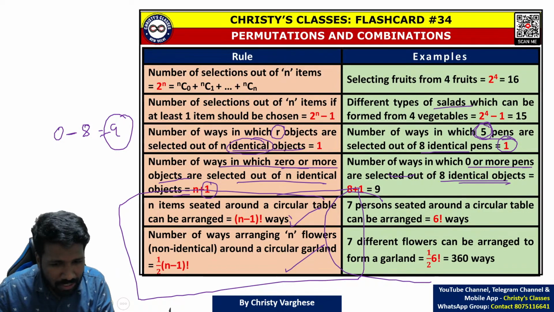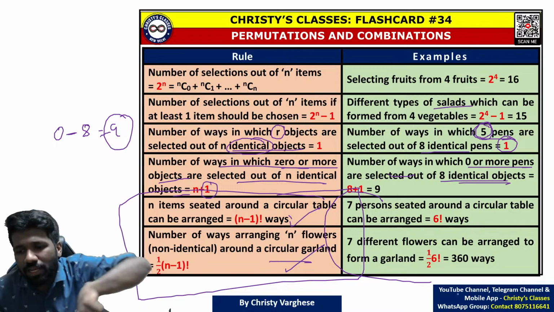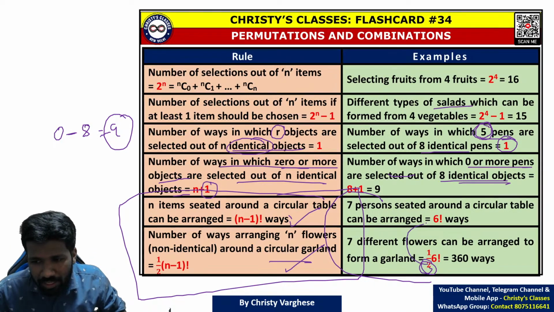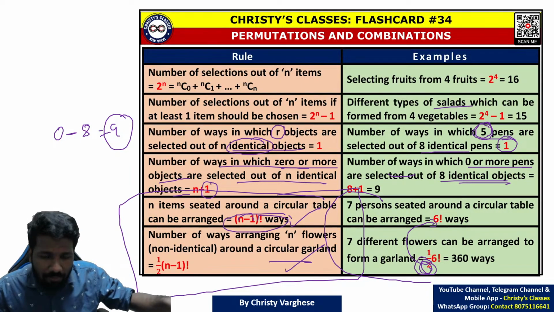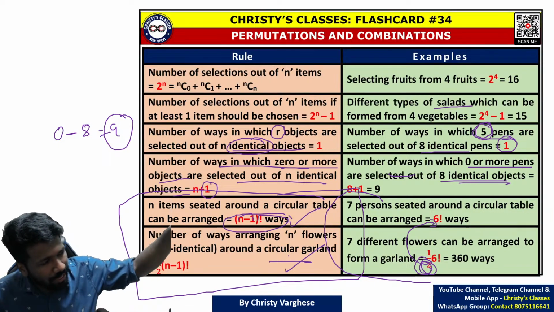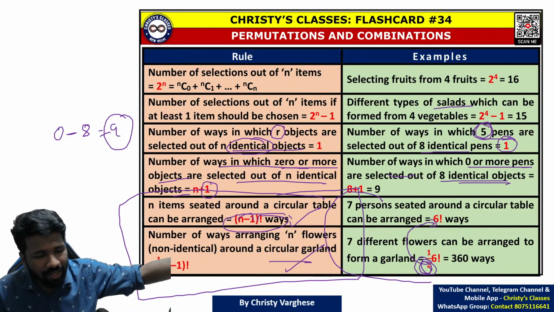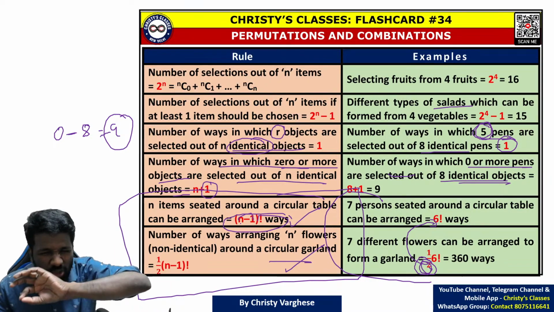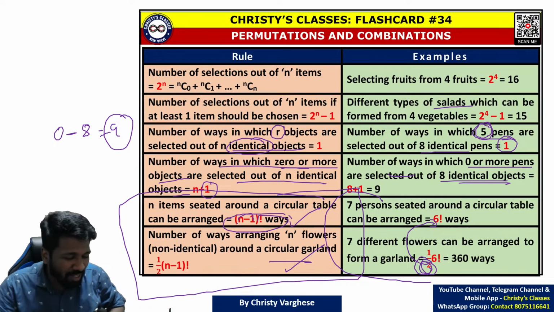The logic is, in the flower garland situation, clockwise and anti-clockwise are the same arrangement. That is why you are dividing by 2, and that is connected to the previous logic. In circular arrangement, it is (n-1) factorial. You are dividing by 2 because in a flower garland, clockwise or anti-clockwise are not 2 different cases. That is the same case. But if people are arranged, clockwise and anti-clockwise are normally different arrangements. Again, that is a much broader topic. If I start it, we cannot complete probability.